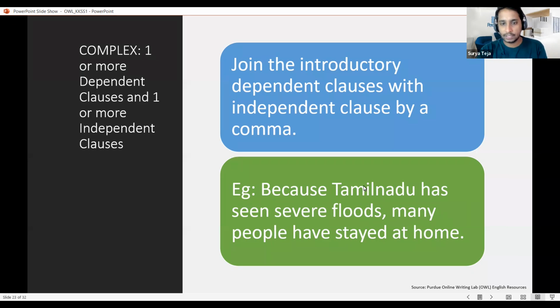So when we want to connect the dependent clause with the independent clause, a simple comma would work. Whereas in case of two independent clauses, we need a comma and a coordinating conjunction. This is a basic connection between a dependent and independent clause. So a simple comma can easily join the two.